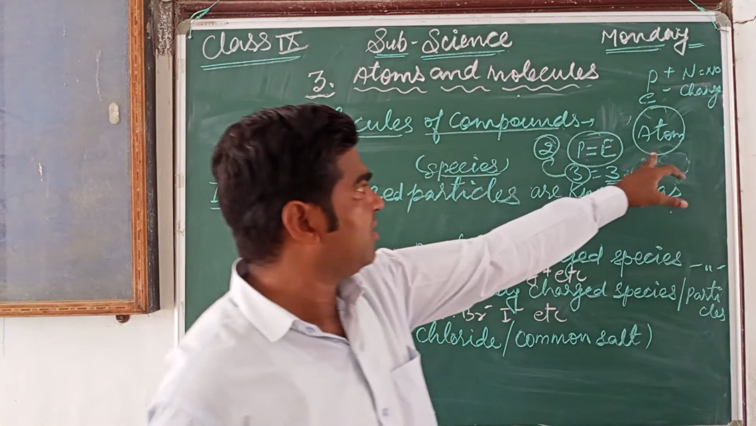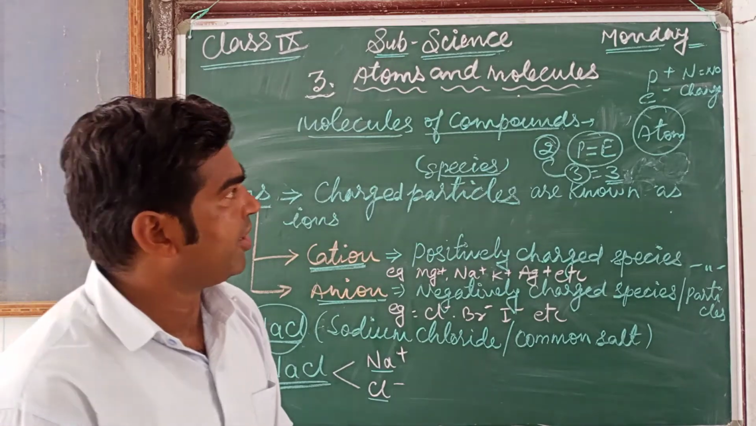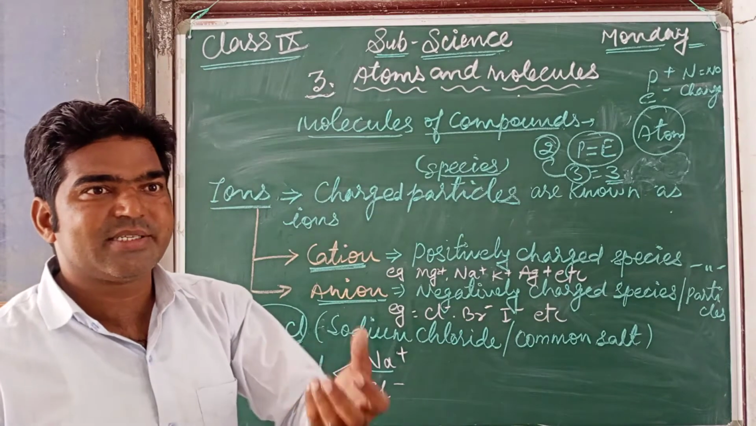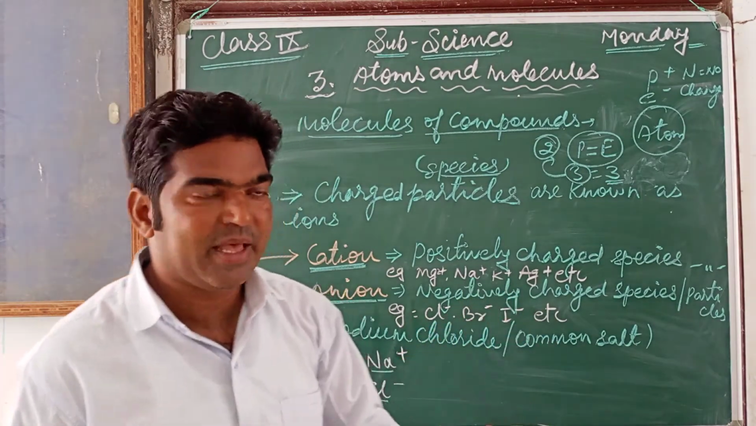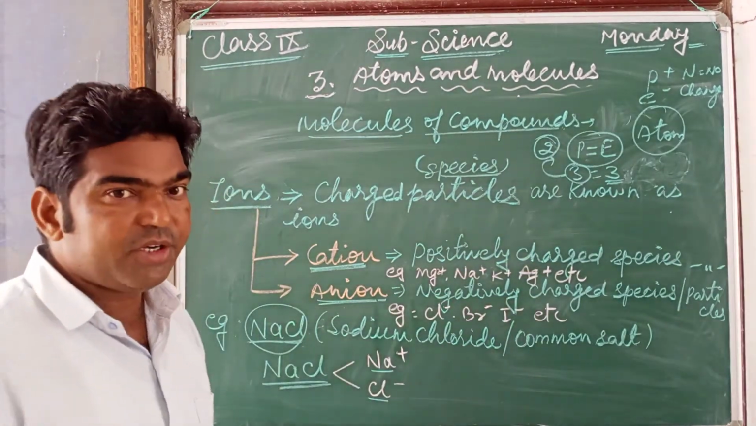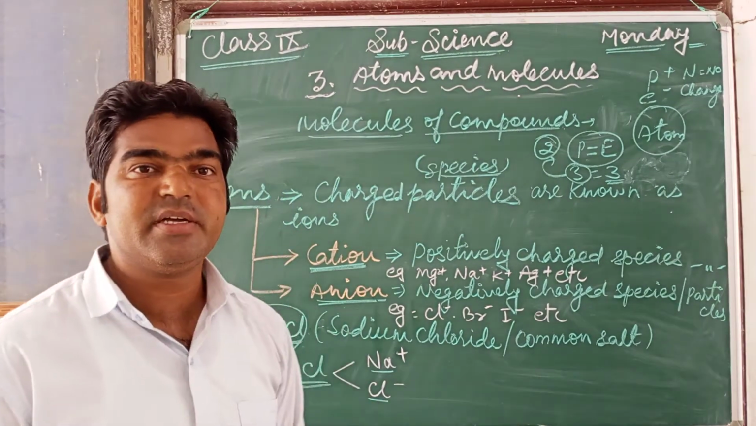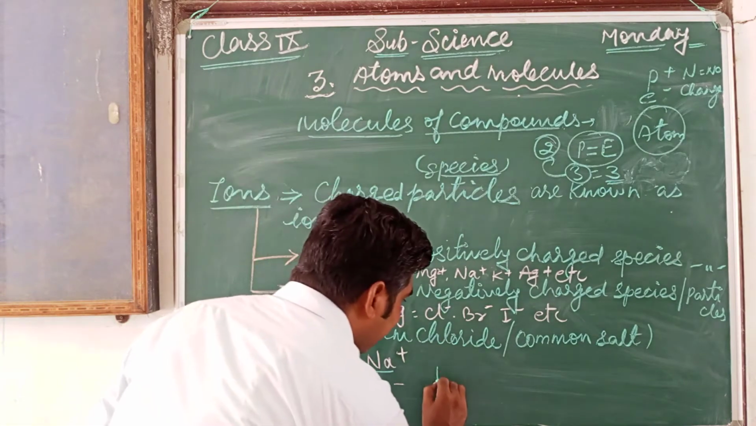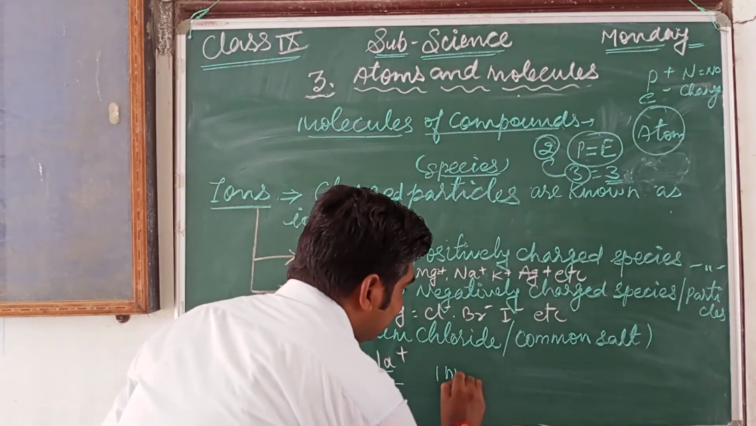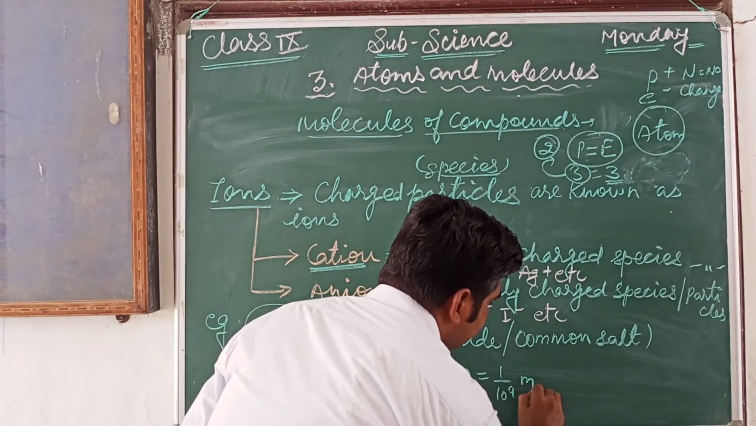And one more thing, about the size of atoms. The size of atoms can be measured, because the atom is a very small particle, and its size is given by the atomic radius. The atomic radius is always measured in nanometers. So you know that nanometer is denoted by nm.